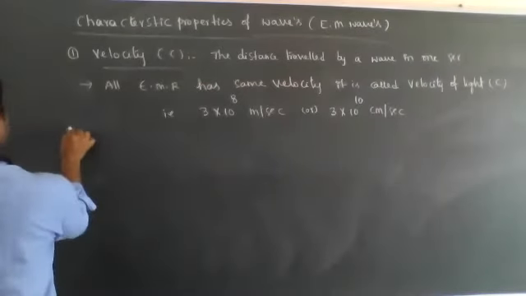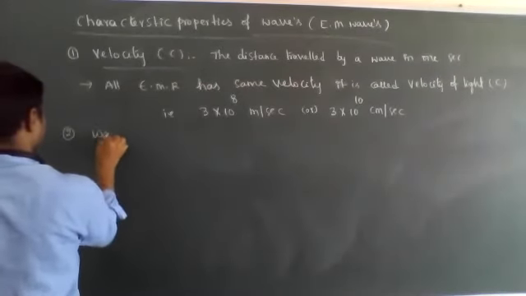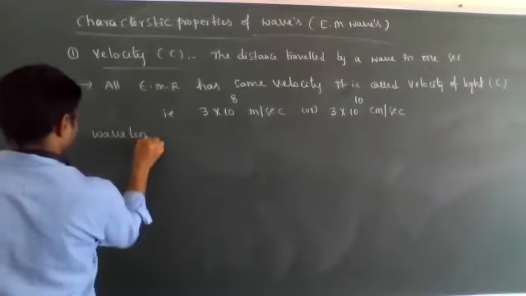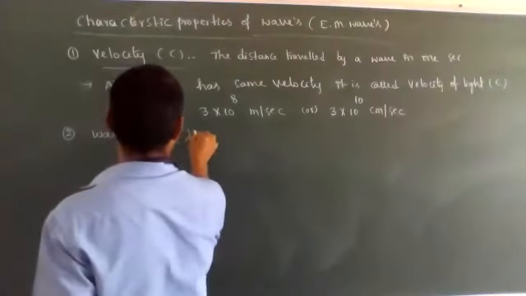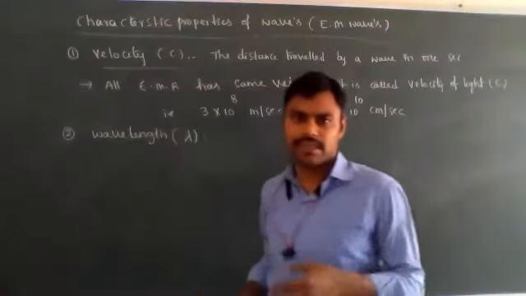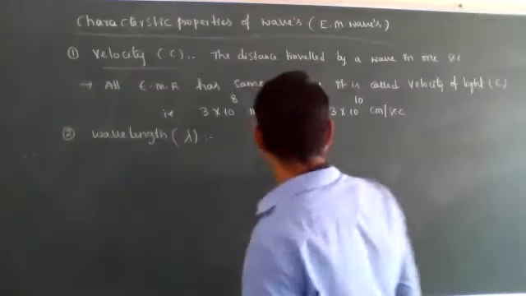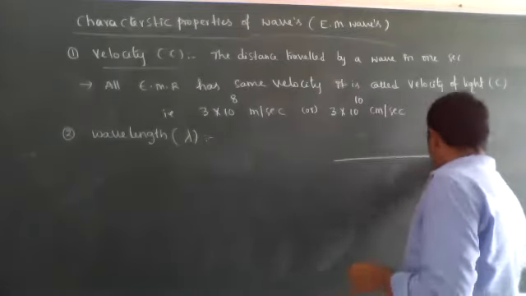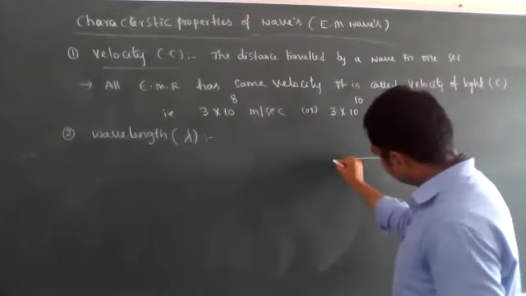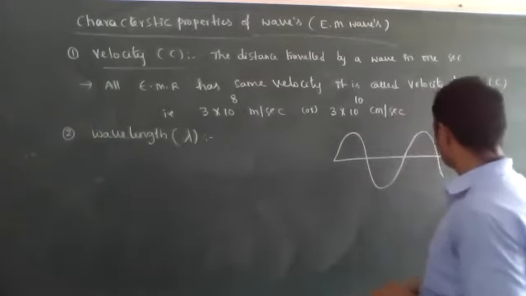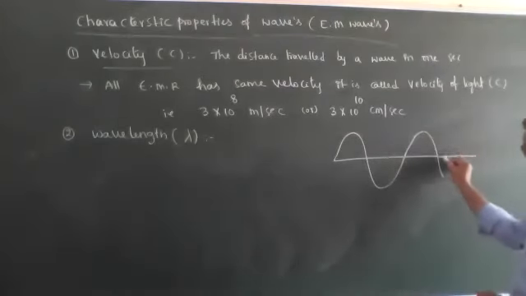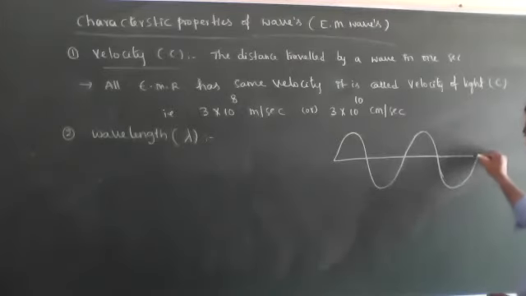Wavelength, the symbol is lambda. What is wavelength? First imagine the wave. This is the line. Take one successive wave. This is the wave.